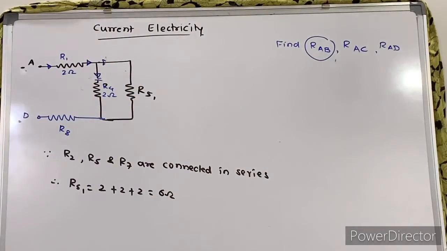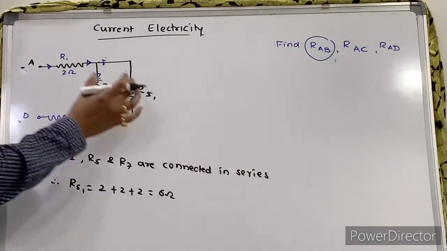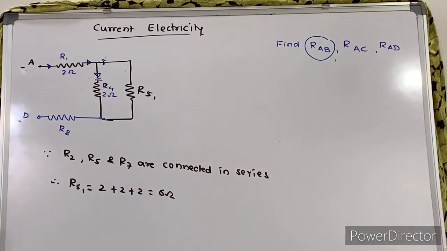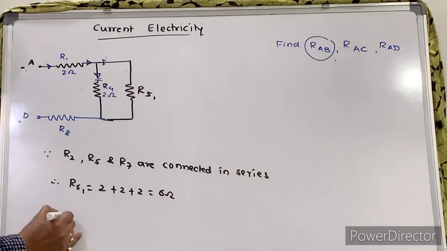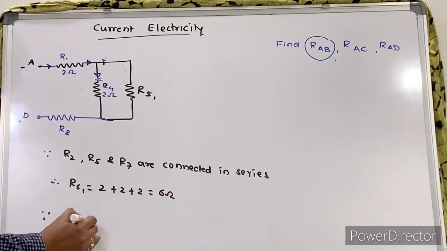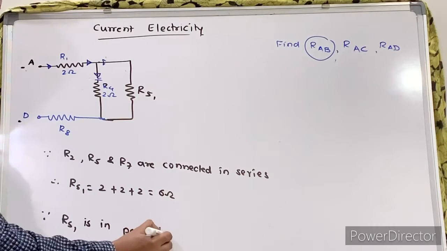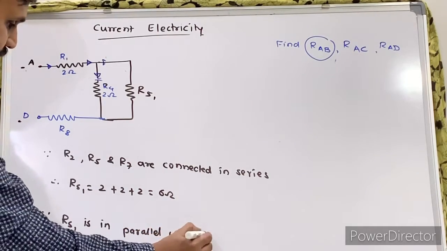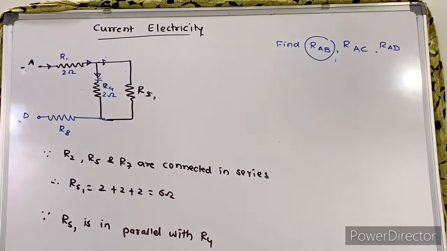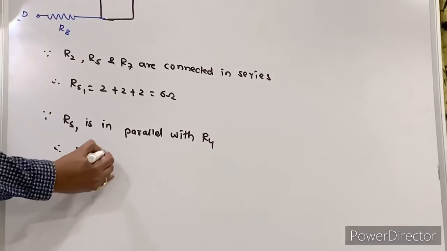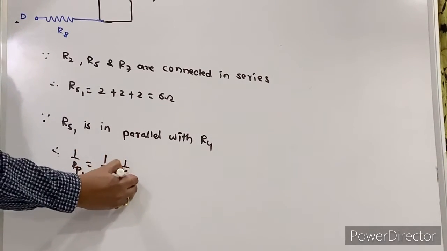Now just tell me, this RS1 is in parallel with R4. Since your RS1 is in parallel with your R4, what is the answer for that? 1 by RP1 is 1 by 2 plus 1 by 6.